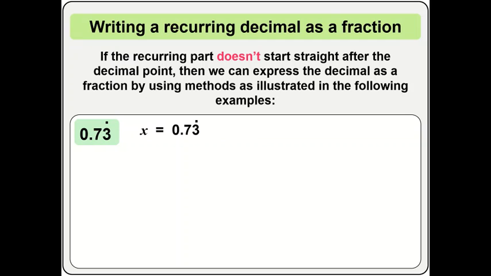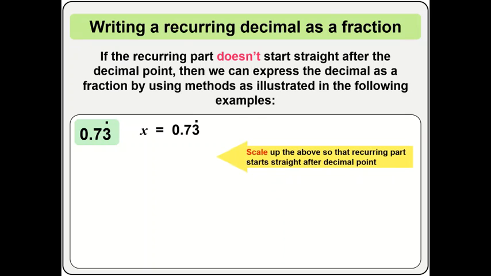The first thing is to represent it with a letter, x, to be 0.73. The next thing is to scale up the above so that the recurring part starts straight after the decimal point. How do you mean to scale up? Move the decimal point.